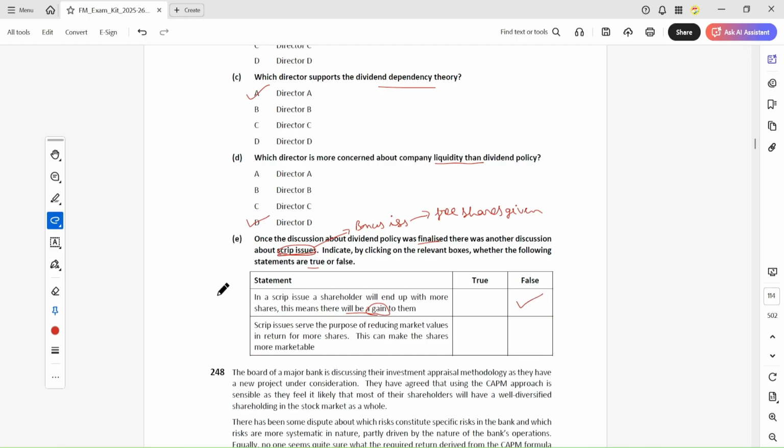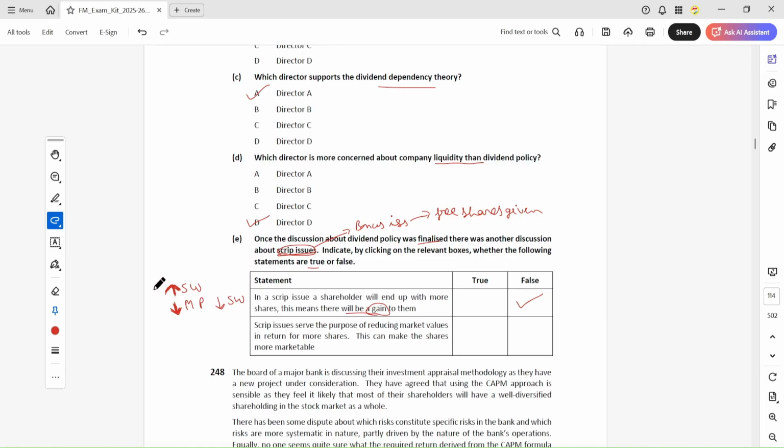There will be no gain to them. On one side, when you get the bonus issue, your wealth will increase by the shares you get. But the increase in shares will decrease the market price of the shares after the bonus issue, and your shareholder wealth will decrease.